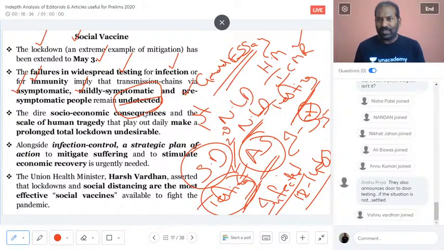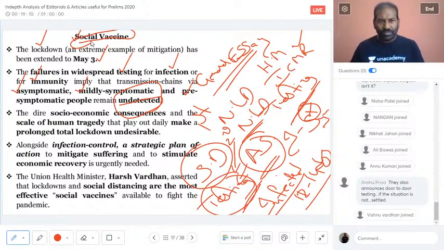That is why we are talking about the social vaccine: the infected people are undetected. Why are they undetected? Because they are asymptomatic, mildly symptomatic or pre-symptomatic, and we are not going ahead with aggressive testing. In the second lockdown, aggressive testing will definitely go ahead, and we will contain the virus. But prior to that, the heading is the social vaccine, which is very important. As you all have mentioned, social distancing.